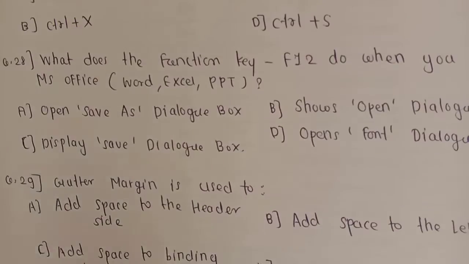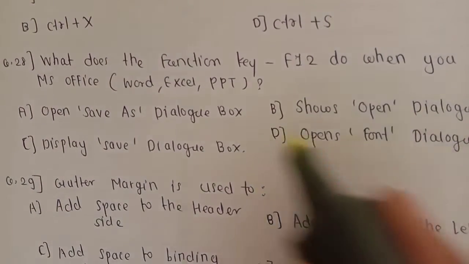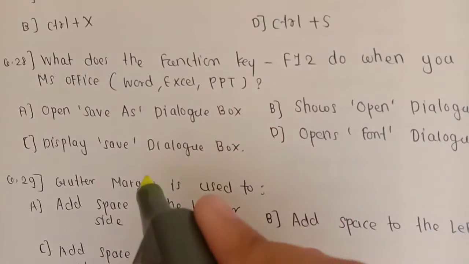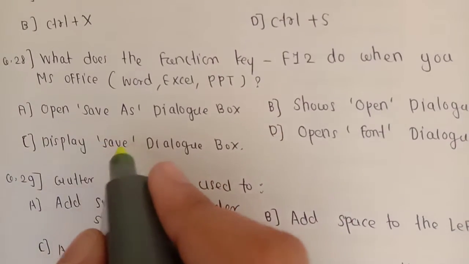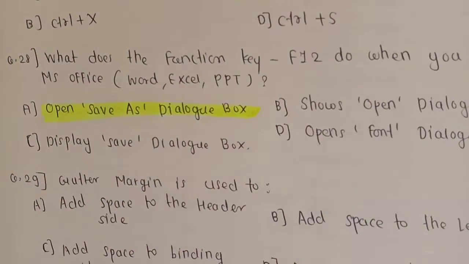Next question, what does the function key F12 do when you are using MS Office, that is Word, Excel, PPT? The answer is option A, open save as dialog box.